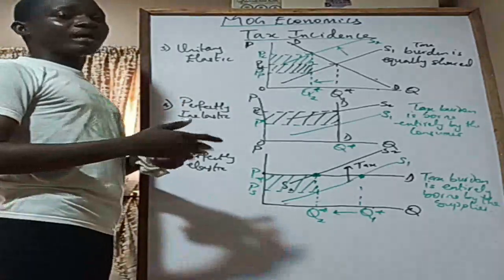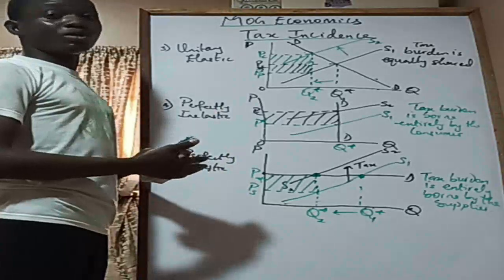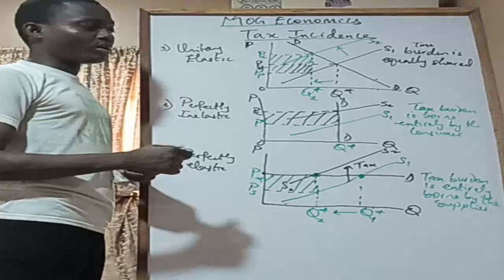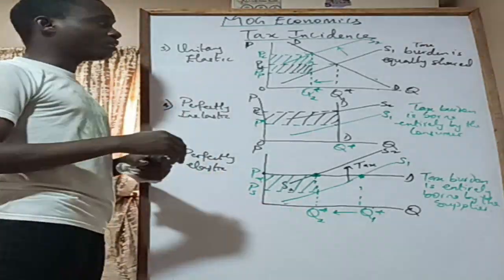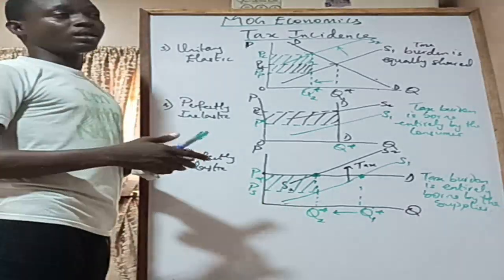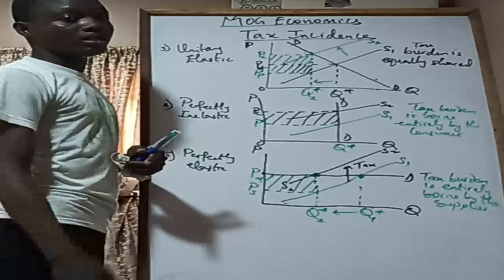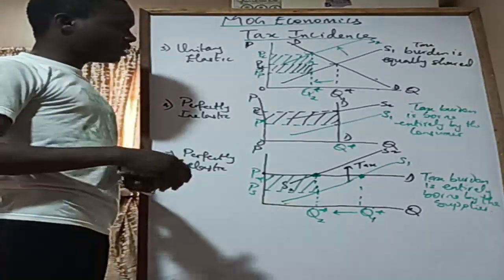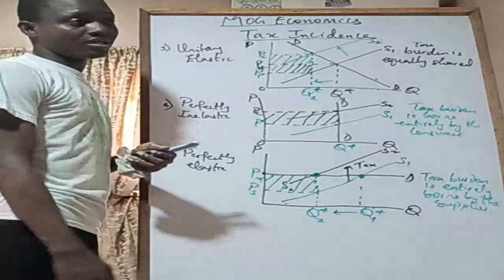I intended to do a mathematical computation in this class, but the time is already spent. So I guess that's going to be another one. I've done it before. There is a video that we did on tax incidence, a mathematical video on tax. Maybe I'll just leave the link of that video in the description of this particular one. It's an old video, that's why I wanted to do a new one. But the content is still the same, so you're still going to enjoy it.